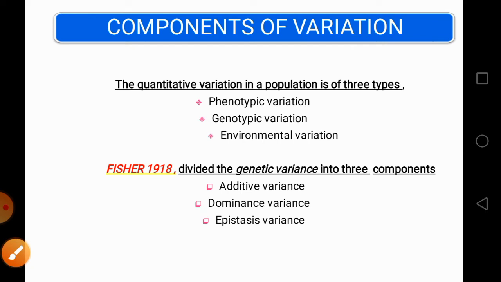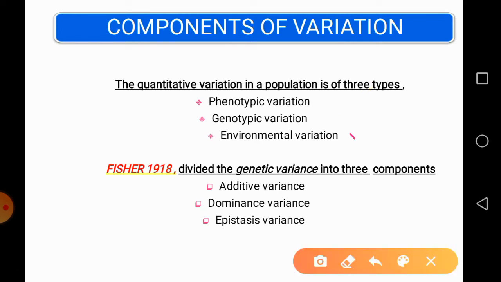The next point is components of variation. The polygenic variation present in the population is of three types: phenotypic variation, genotypic variation, and the third one is environmental variation. Phenotypic variability is observable in nature, and it includes both genotypic and environmental variation.